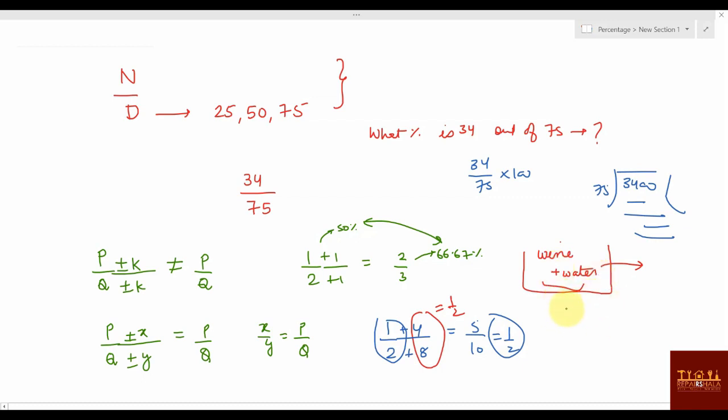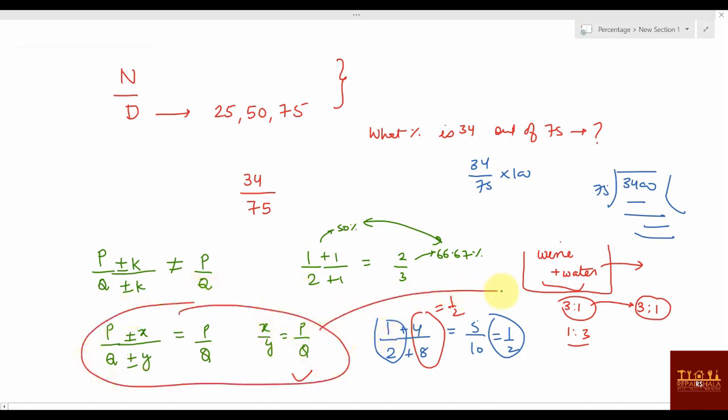It will be the same. Suppose the concentration is 3:1. Generally it should be something like 1:3, but okay, 3:1. If you take some part out, that part will also contain wine and water in the ratio 3:1, and what is remaining will also be 3:1. Same thing with 1:3. You add the same concentration, there will be no issue. You subtract, meaning you take the solution out, there will be no issues.